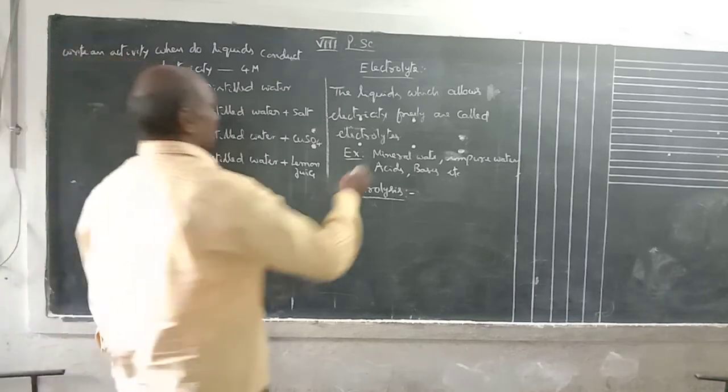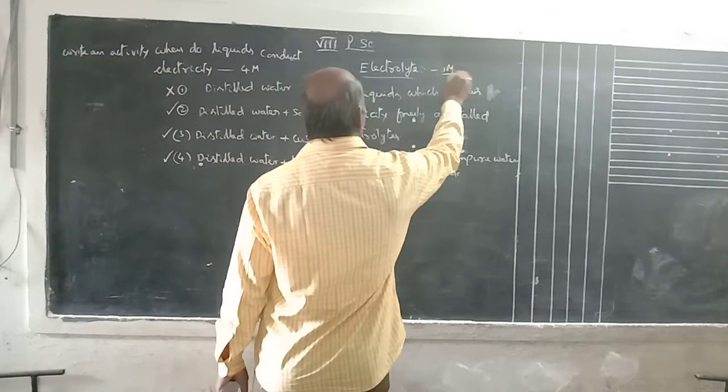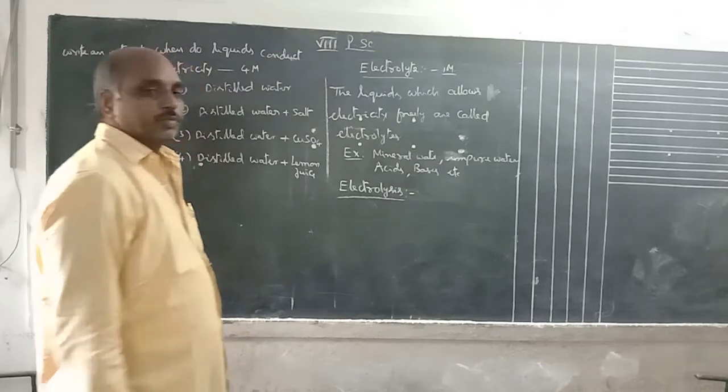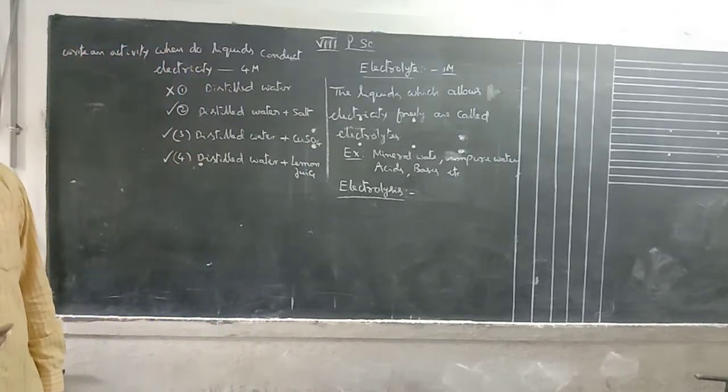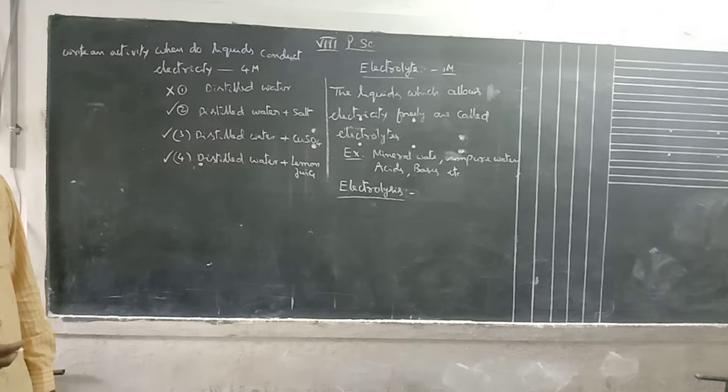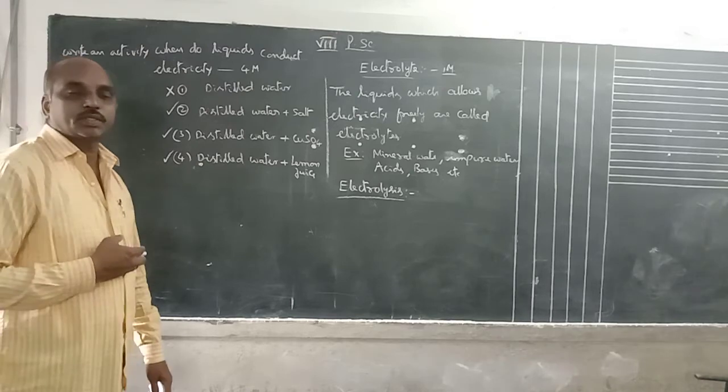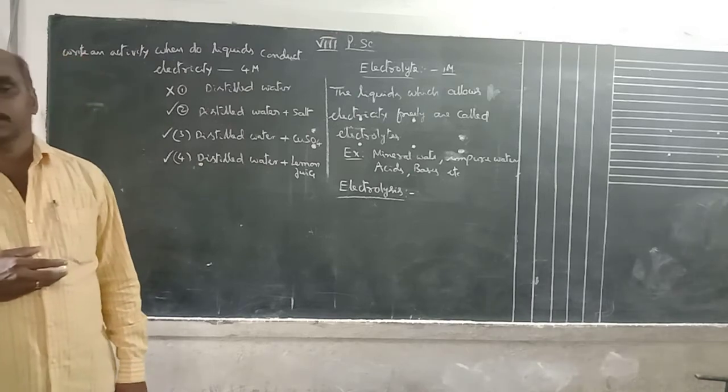This, defining an electrolyte, is a 1 mark question. Electrolysis means the process of converting electrical energy into chemical energy or chemical energy into electrical energy by using an electrolyte. For example, batteries.